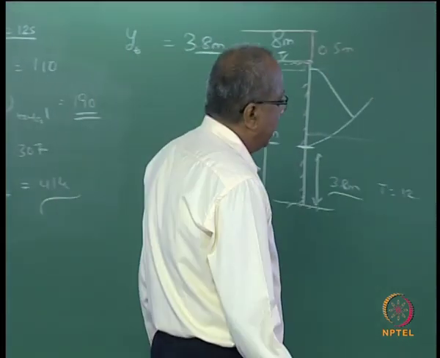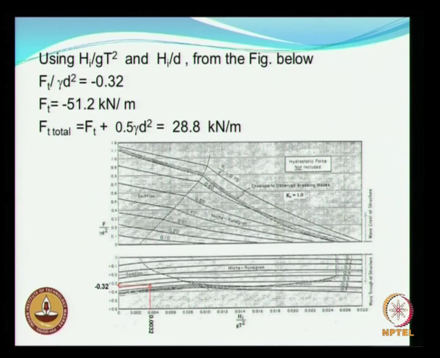So using this nomogram, the bottom one for the trough, Ft by gamma d square, you now follow the same procedure as I have said for Fc. Now you will get Ft equal to minus 51.2 kilonewtons per meter.